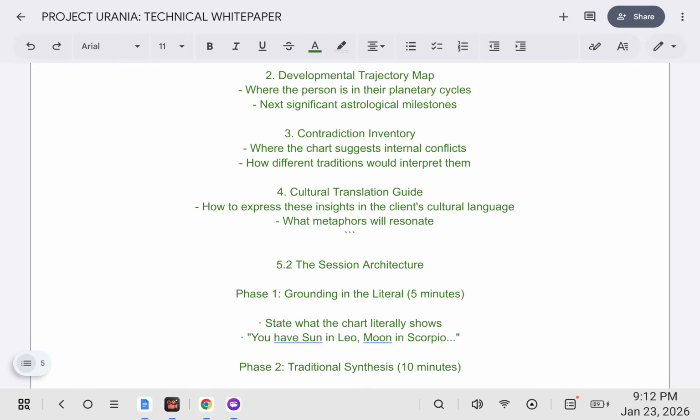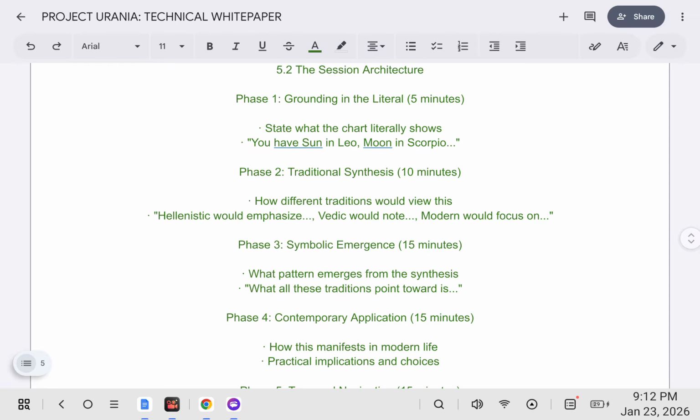The session architecture. Phase 1, grounding in the literal, 5 minutes: state what the chart literally shows. You have Sun in Leo, Moon in Scorpio. Phase 2, traditional synthesis, 10 minutes: how different traditions would view this. Hellenistic would emphasize, Vedic would note, modern would focus on. Phase 3, symbolic emergence, 15 minutes: what pattern emerges from the synthesis. What all these traditions point towards is...